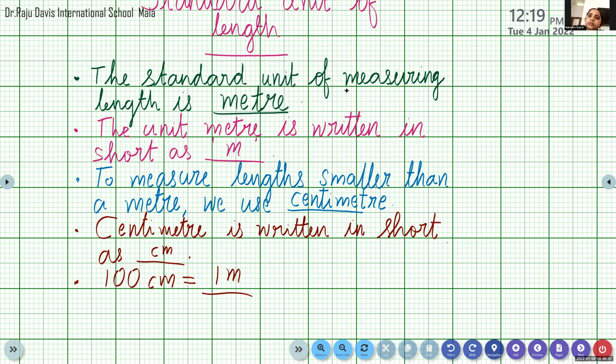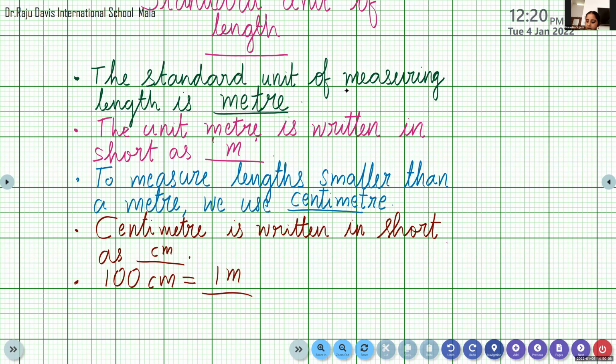Malavika, please read from the start. The standard unit of measuring length is meter. Next point, the unit meter is written in short as small letter m.